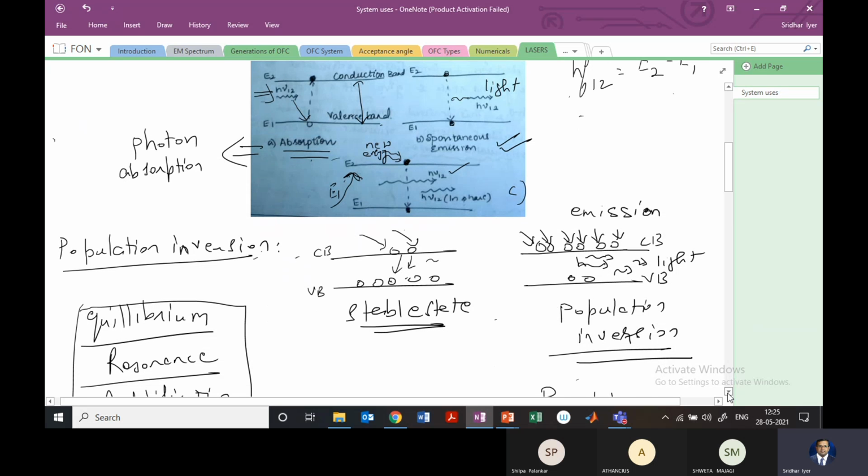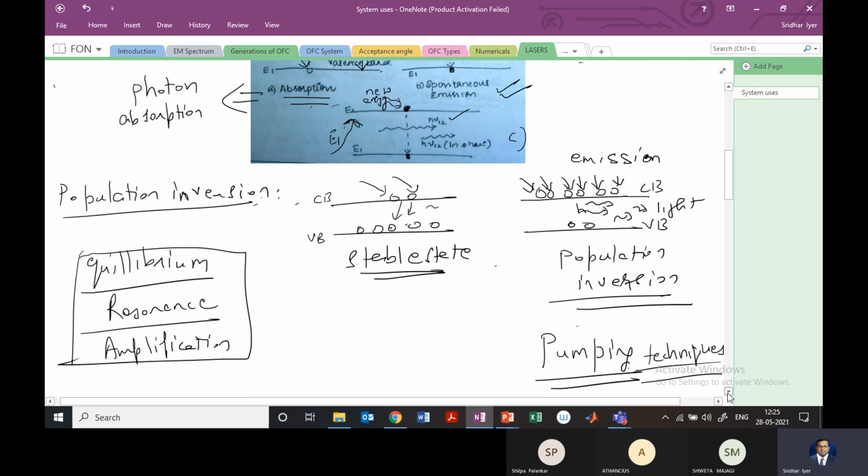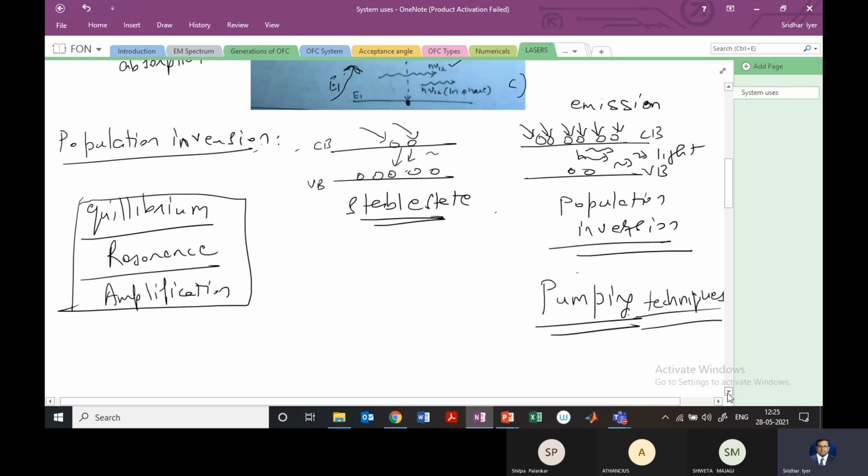Therefore we get an amplification of the light, and this process is known as population inversion, through which we ensure that the carriers are more in number in the conduction band compared to that in the valence band. However, this is not a stable situation for the electrons, but this is what we require for the lasers to work.